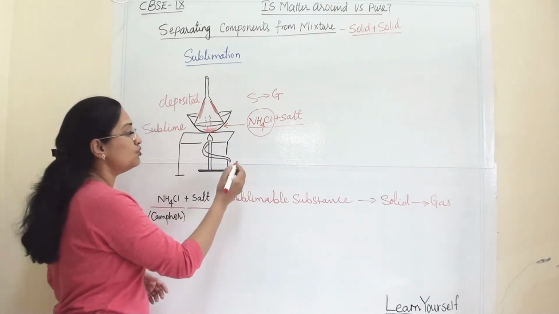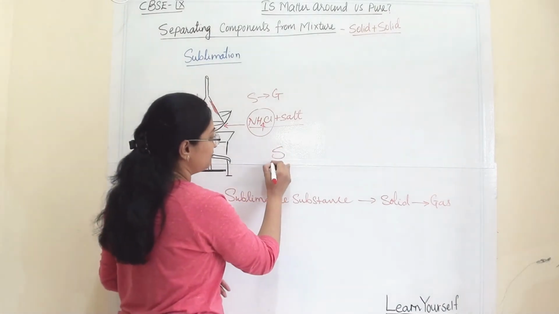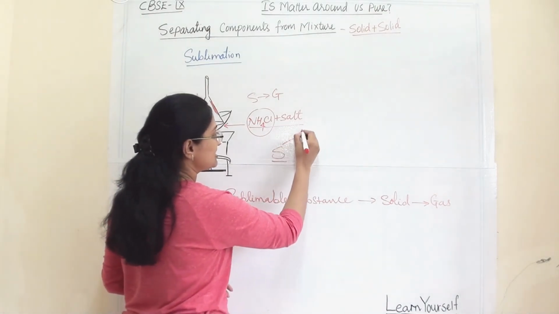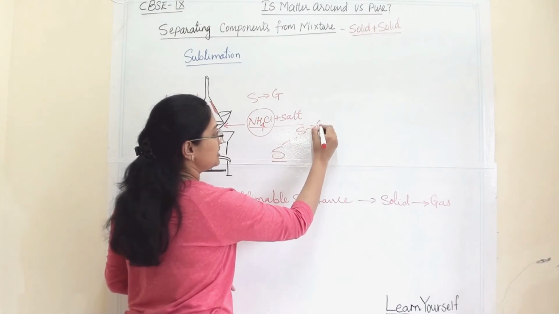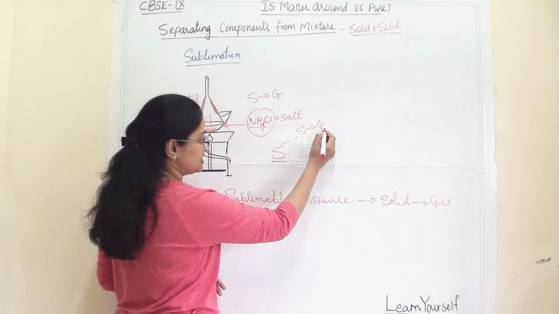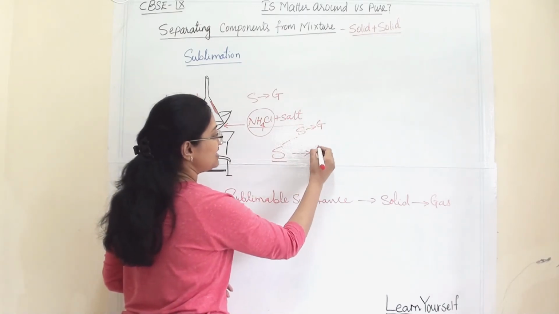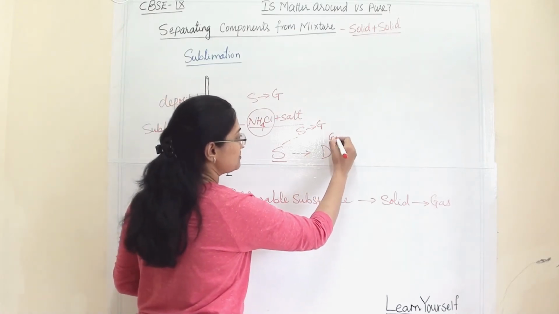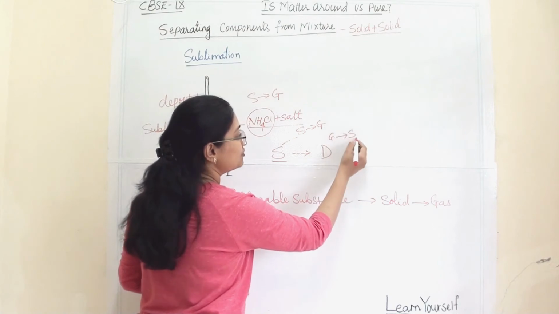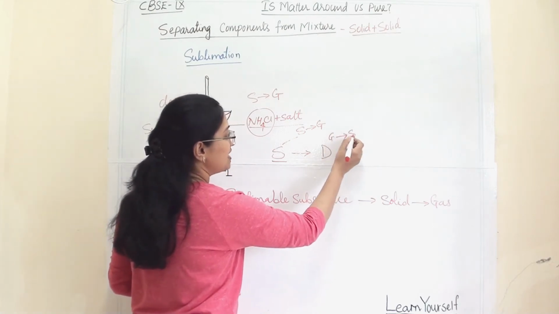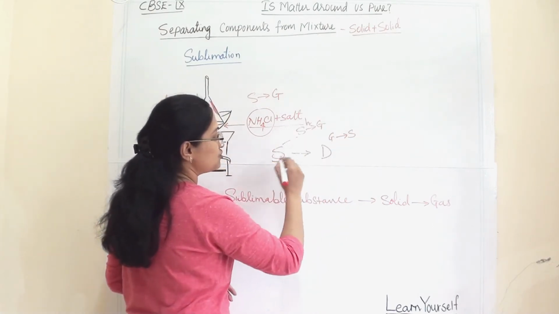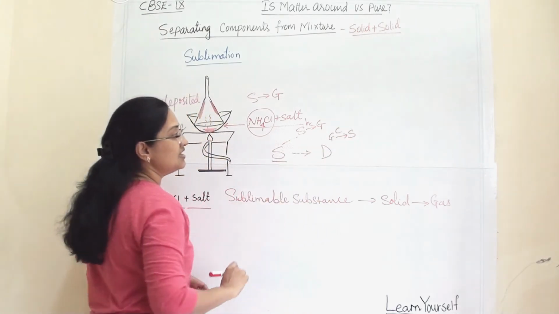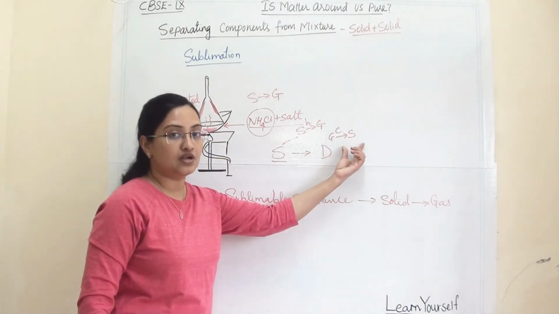So here two processes will happen. First is sublimation, in which the solid substance converts into a gaseous state by the action of heat. Then deposition happens, in which the gaseous substance goes back to its solid state when it cools down.